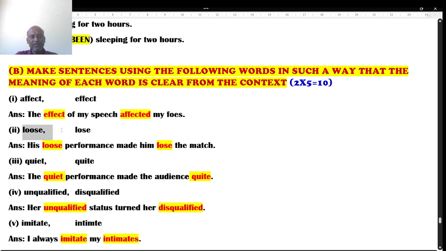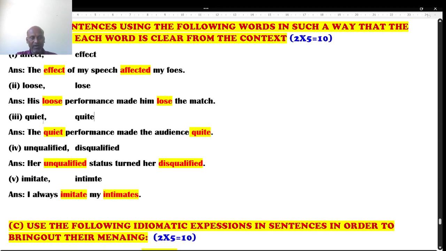Next one, lose and loose. His loose performance made him lose the match. Next one, quiet and quite. The quiet performance made the audience quiet. This is the meaning. Next one is unqualified and disqualified. Her unqualified status turned her to disqualified.